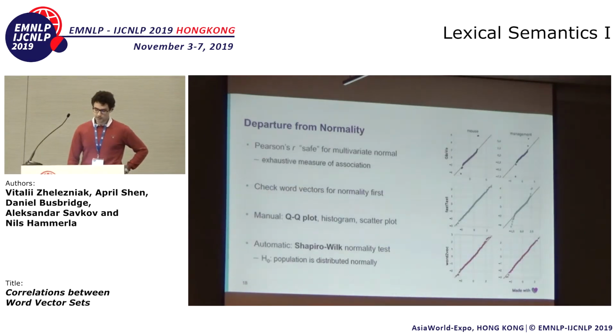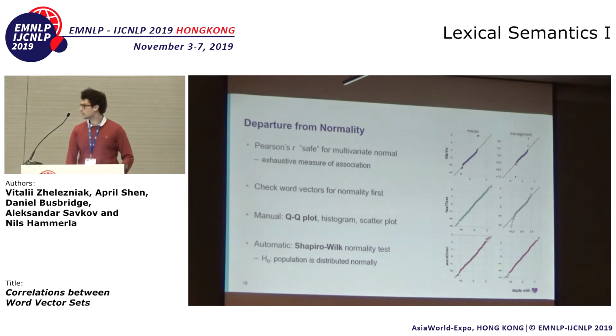Well, Pearson correlation and thus cosine similarity are only safe for a multivariate normal distribution. In the sense that for a multivariate normal distribution, Pearson's R gives us all possible association there is. There is nothing else that Pearson R doesn't capture. But when the joint distribution is not normal, then Pearson R might not work at all. So we basically need to test our word vectors for normality. We can do this manually using QQ plots, histograms, and scatter plots.